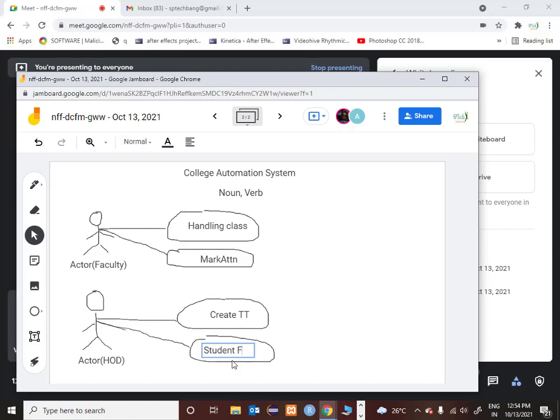When you are interpreting, don't take it as Facebook, it's actually feedback. So these are the two functionalities you have identified from the actor called HOD.